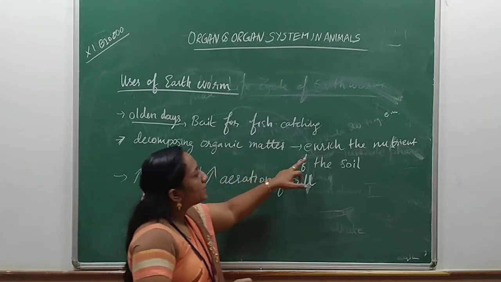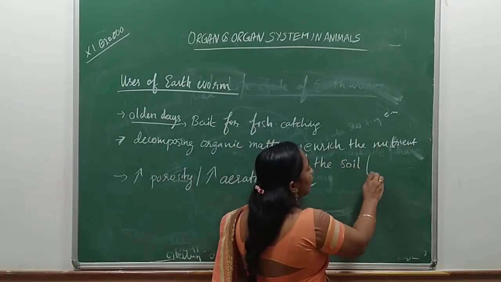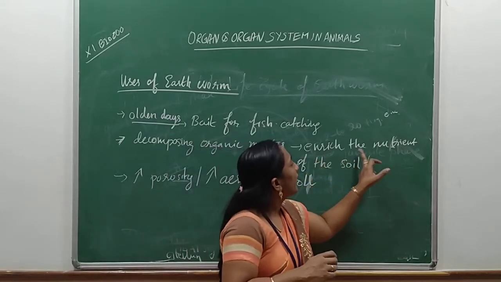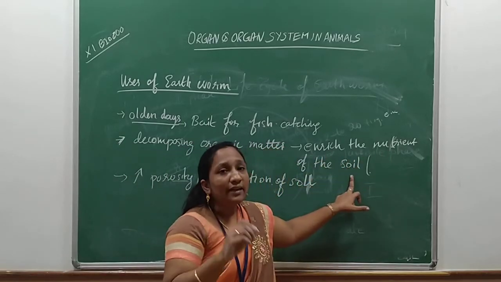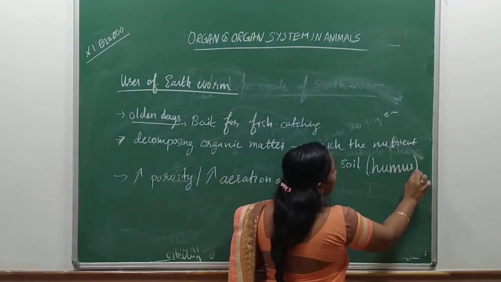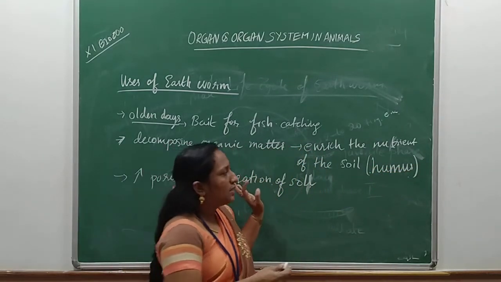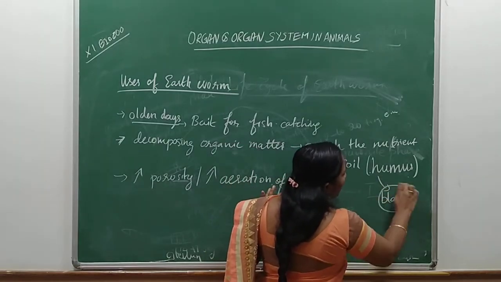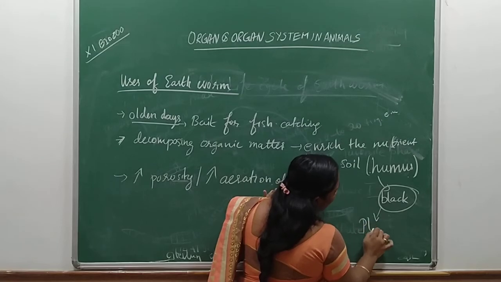Now, the nutrient that is enriched in the soil while decomposing is said to be humus. Have you seen the humus? What is the color of humus? It is black in color, which is very good for plant growth.